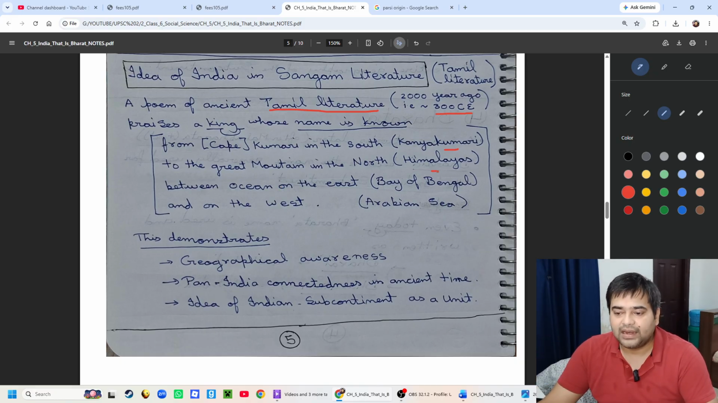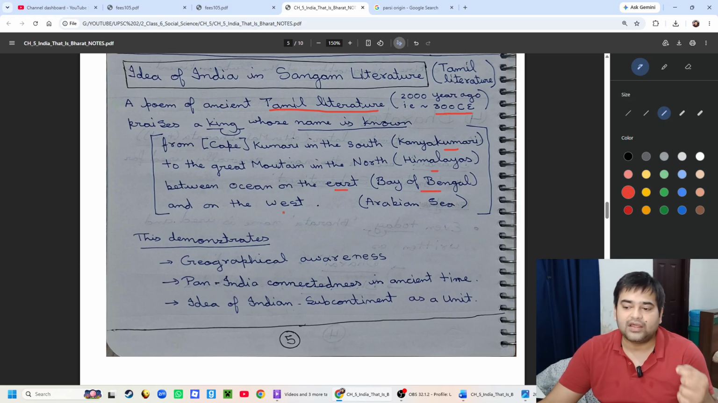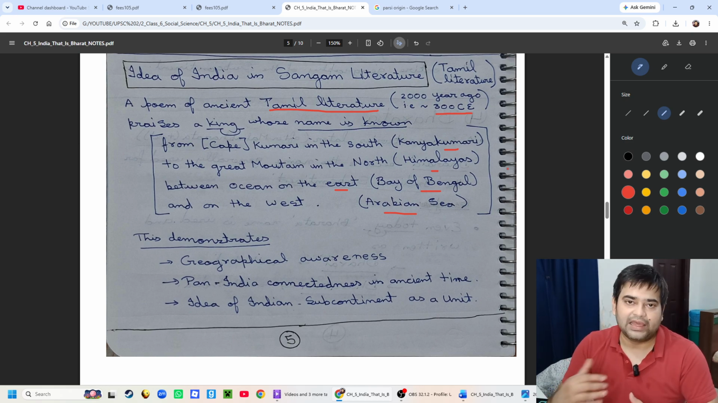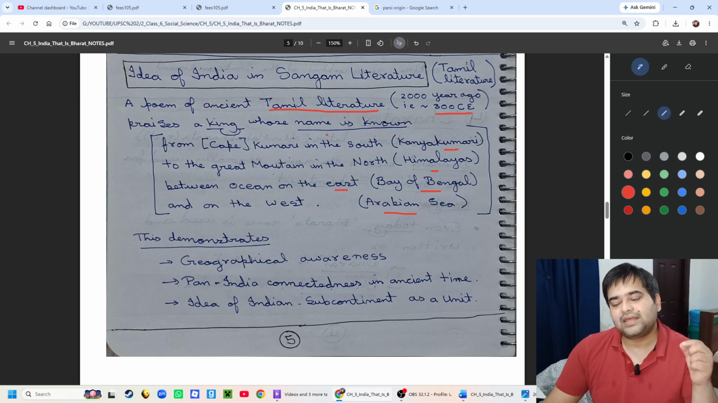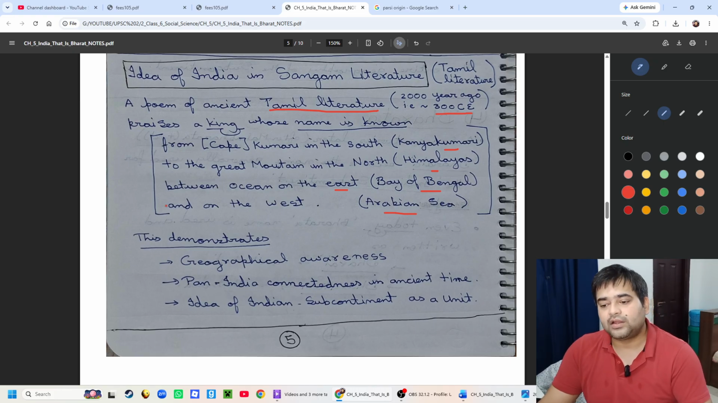to the Great Mountain in the north. That is obviously Himalaya. Between the ocean on the east, that is the Bay of Bengal we know, and the ocean on the west, that is the Arabian Sea. The bracket things I have mentioned are so that we know what is meant. But it mentions that there was a king whose name was known in that specific Tamil poem from Cape Kumari in the south to the Great Mountain in the north, between the ocean on the east and on the west.